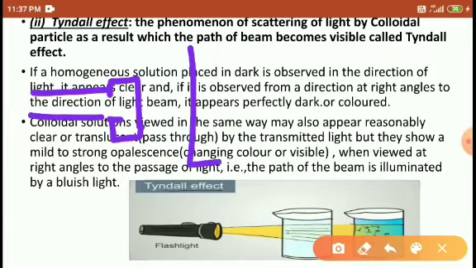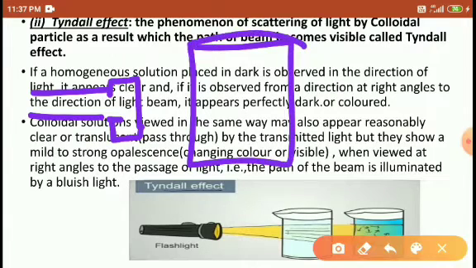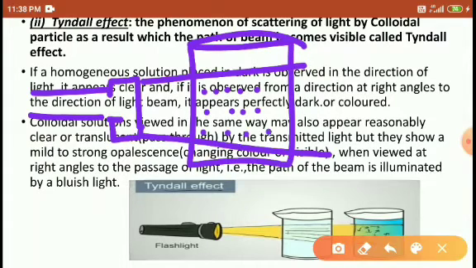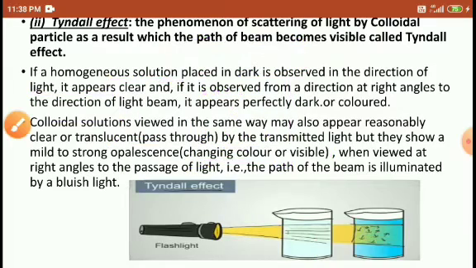Torch. The colloidal particles are here in this solution. The colloidal solution through which we have passed the beam of light. In presence of the beam of light, the colloidal particles are visible here. Right? Colloidal particles are visible. Understand?